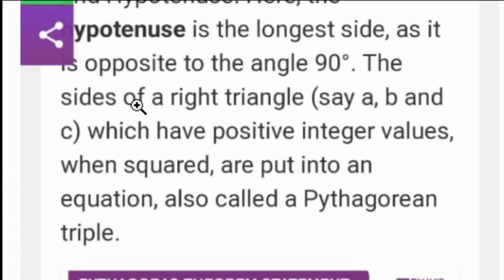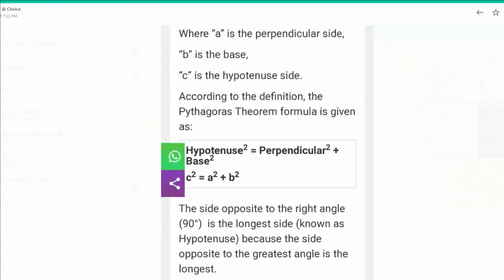So here A, B and C, which have positive integer values, when squared are put into an equation called a Pythagorean triple. A, B, C are Pythagorean triple.